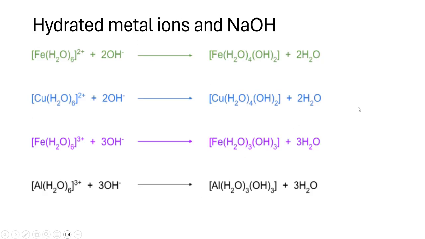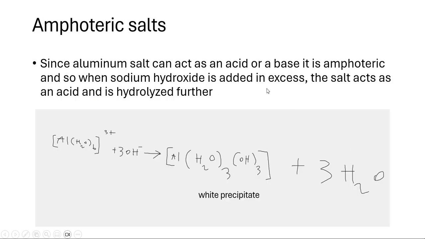Hydrated metal ions with NaOH. The color in the equation here is basically the color of the compound produced. You just need to memorize these. The black means colorless, so white basically, no color. So Fe(H2O)6 2+ gives you that color, and it just keeps going. These equations have similarities: 2+ produces 2+, and these are very similar equations. Then 3+ as well. Just memorize them and it'll become easy.